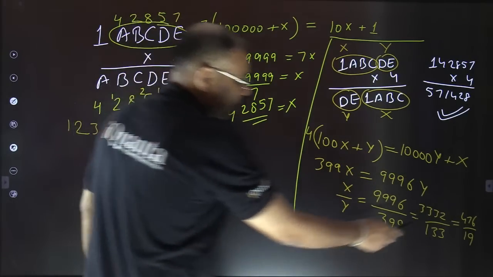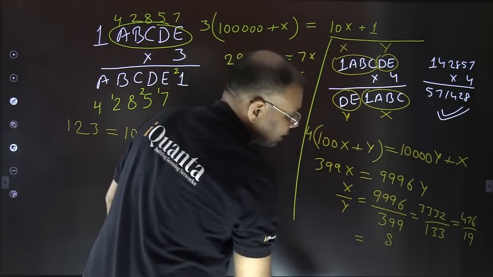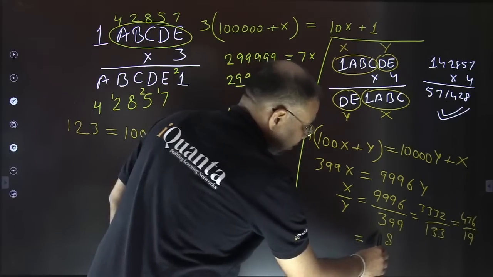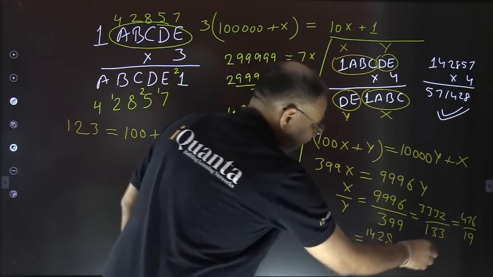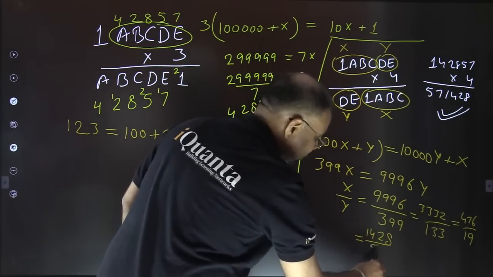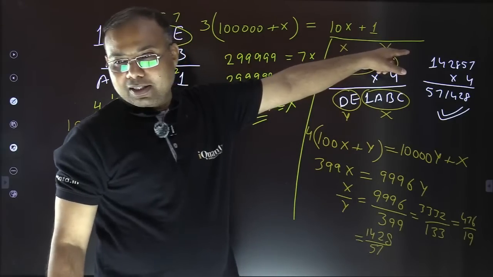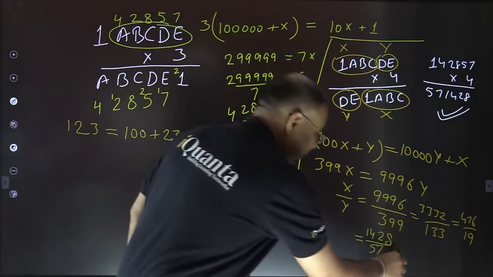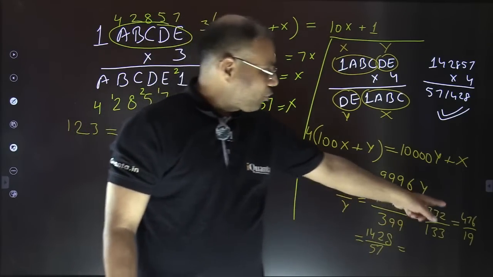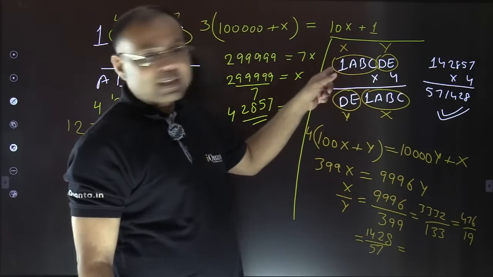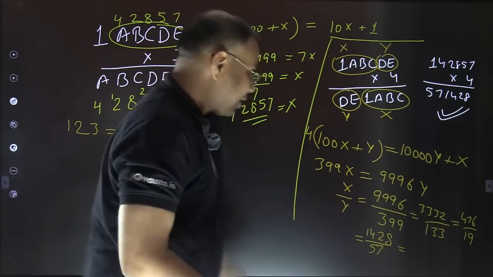If I multiply it by 3, क्या बनेगा? तो 6 3s are 18 का 8, 1 carry. 7 3s are 21 and 1, 22 का 2, 2 carry. 4 3s are 12 and 2, 14. So 1428 and that becomes 57. So this case we have already considered, right? Next case possible. Let's make it 4 times. If I make it 4 times, it will still be a 4-digit number starting with 1, and 19 times 4 is also going to be a 2-digit number only. Let's check what happens.